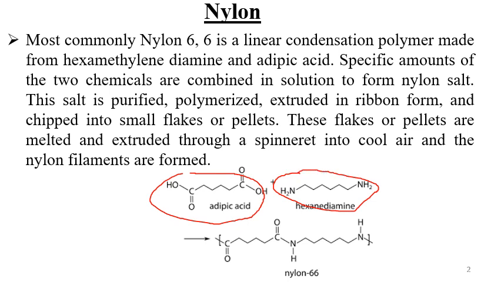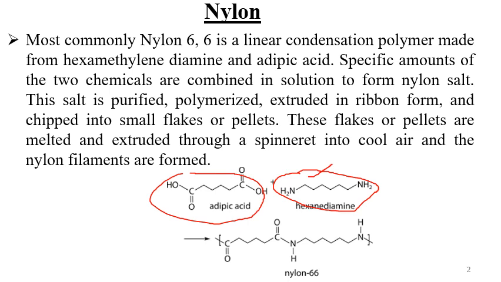hexamethylene diamine. If you see the structure of adipic acid, it basically consists of 6 carbon atoms in the backbone, and similarly hexane diamine has 6 carbon atoms in the backbone.